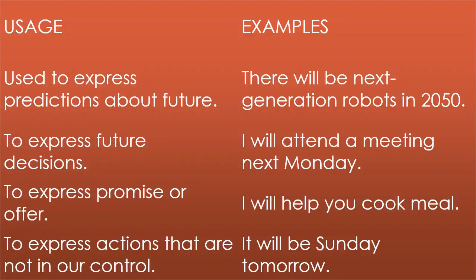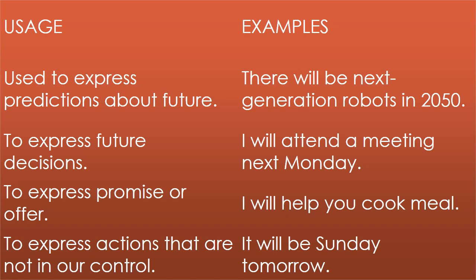Now usage. Simple future or future indefinite tense is used to express predictions about future. Example, there will be next generation robots in 2050. Then it is used to express future decisions.